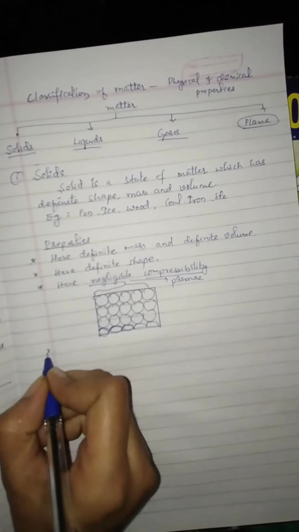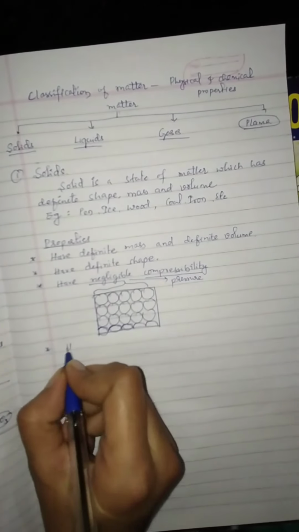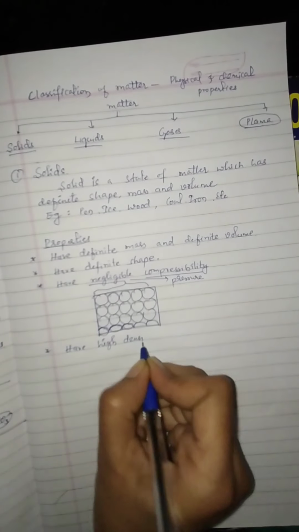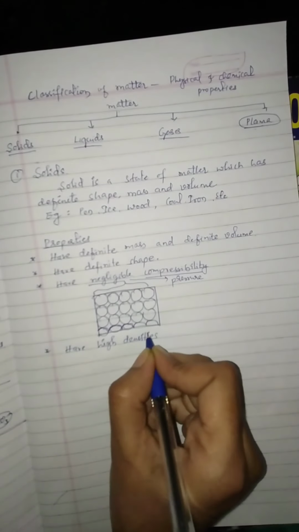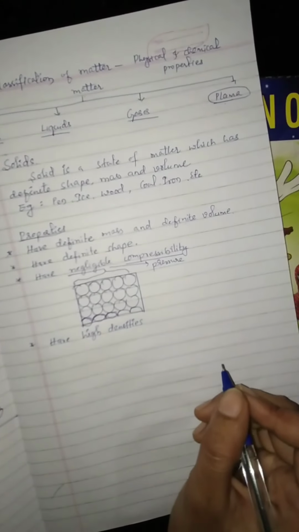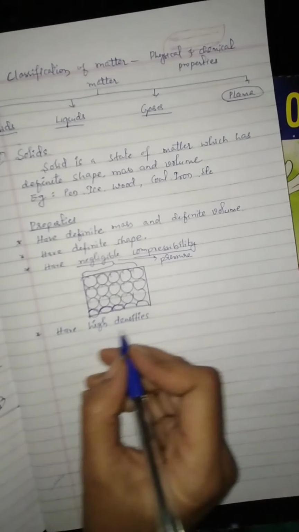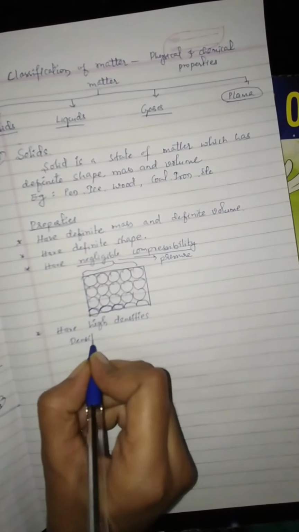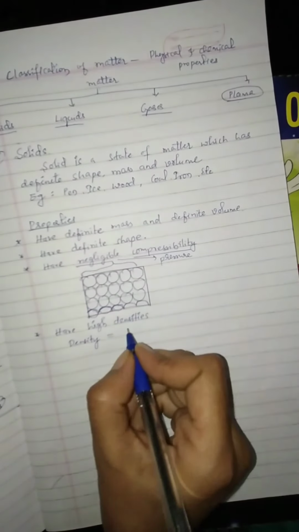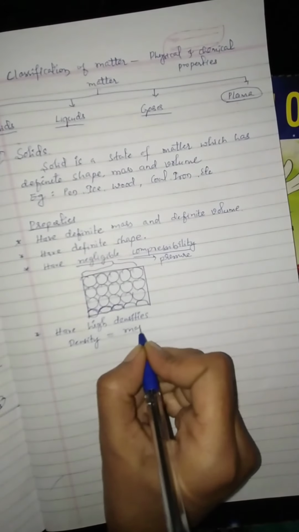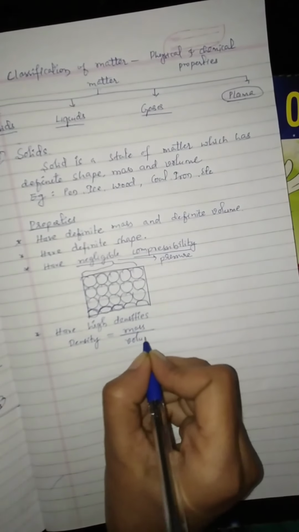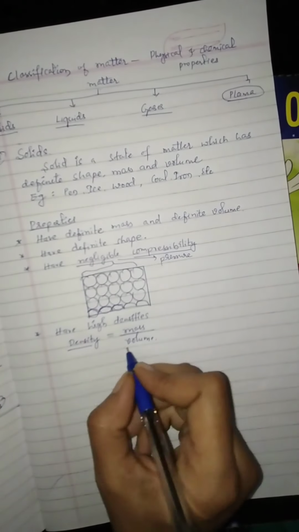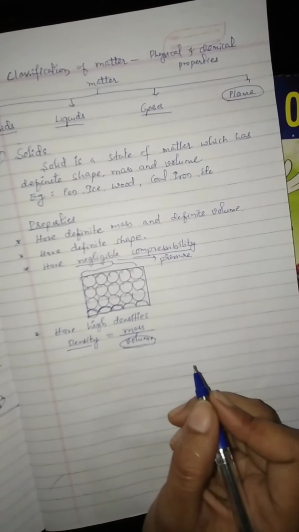Next property is solids have high densities. First we will see the formula to calculate the density. Density is the ratio of mass to volume. Mass is directly proportional to density, whereas volume is inversely proportional to density.